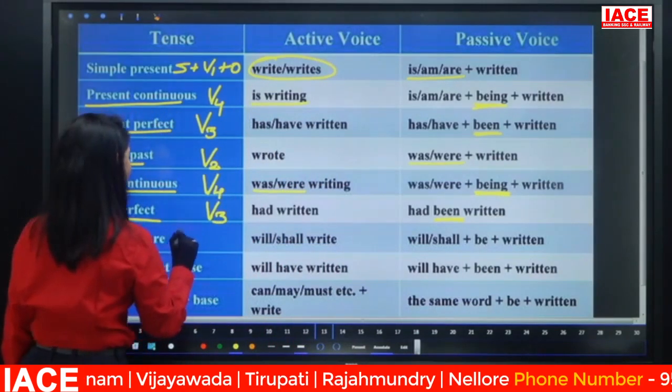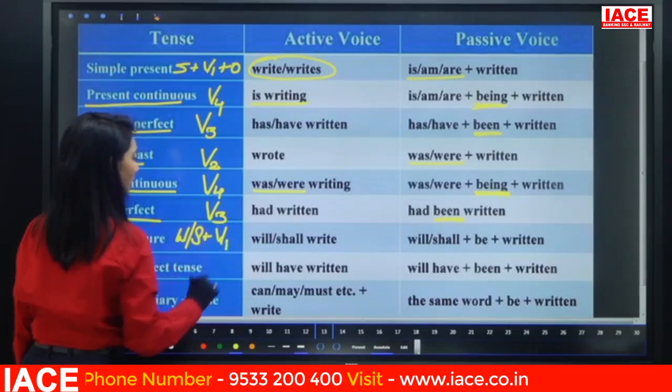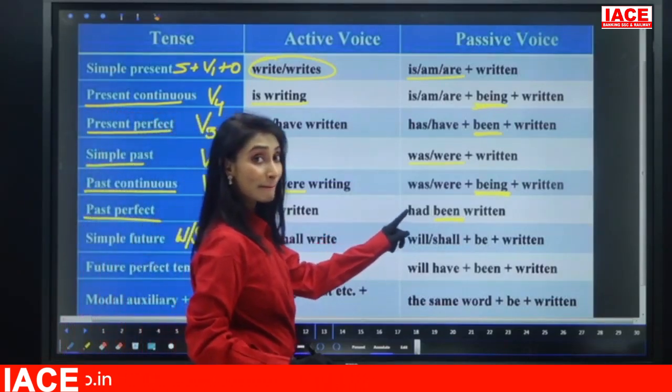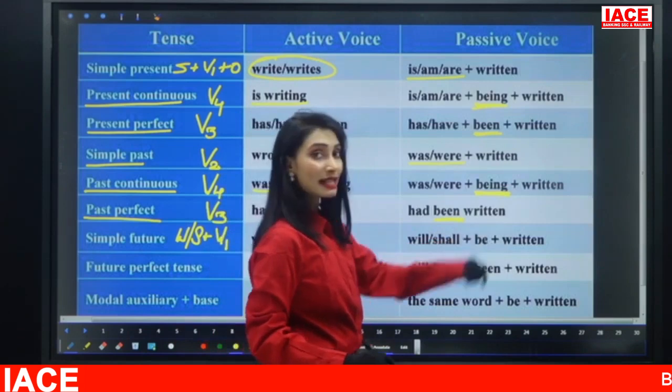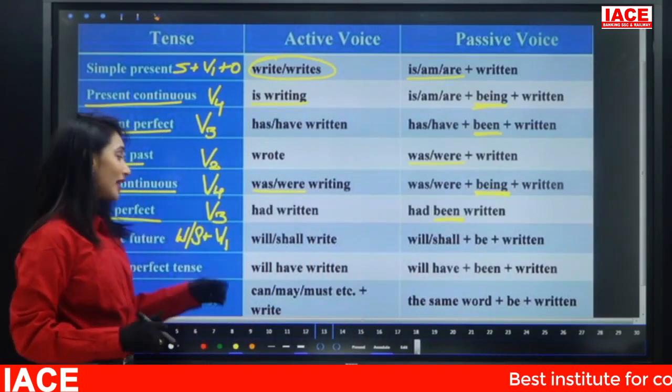Simple future. Simple future means what? Will or shall plus V1. So will or shall plus write becomes, what's the be form? Be. Will or shall plus be plus written. Here when I talk about simple future, it can be any be form.